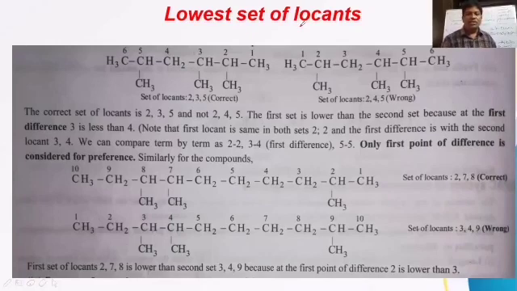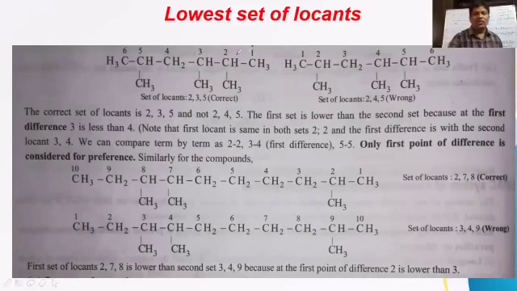But don't take lowest sum of locants. In some books it is given as lowest sum of locants. But what we have to use is lowest set of locants, which is always to be observed. So in the given structure, if you take the longest chain, first carbon, second, third, fourth, fifth, 6 carbons. The longest chain is a 6 carbon chain. On the second carbon, methyl is there. On the third carbon, methyl is there. On the fifth carbon, methyl is there.